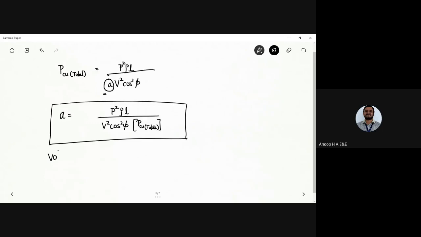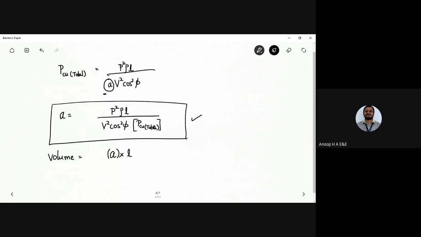Now, how do you define volume? Length into breadth into height. Generally, for any geometrical figure, volume is given by length into breadth into height. Considering only the area, we get length into breadth, that is, the length and breadth of the conductor. To find the volume, I take the area, which is length into breadth, and multiply it with the overall transmission line length.